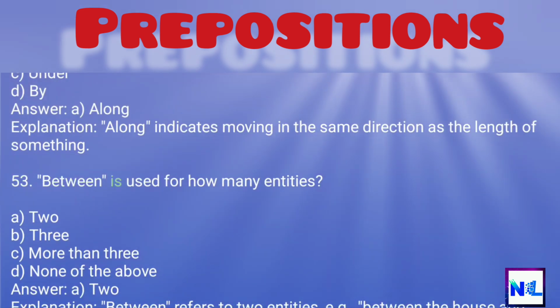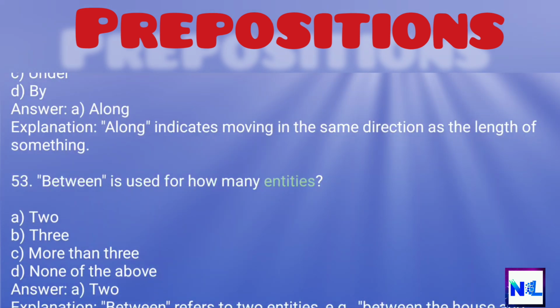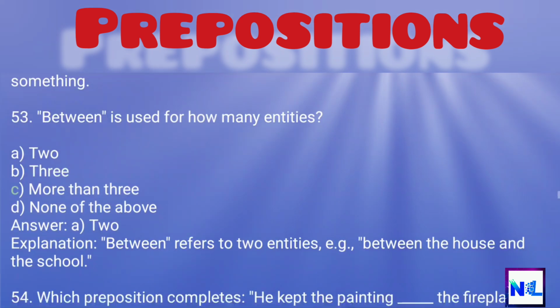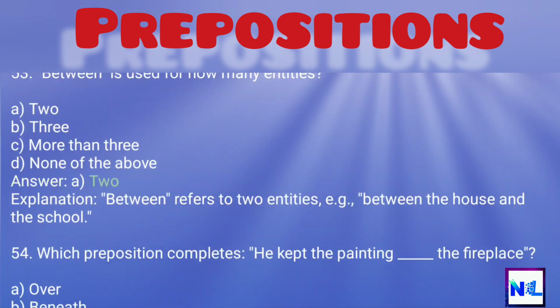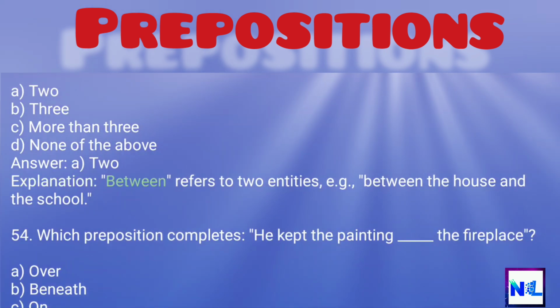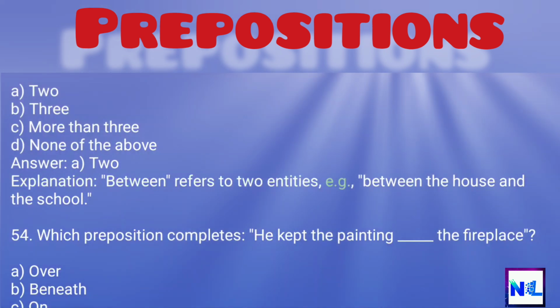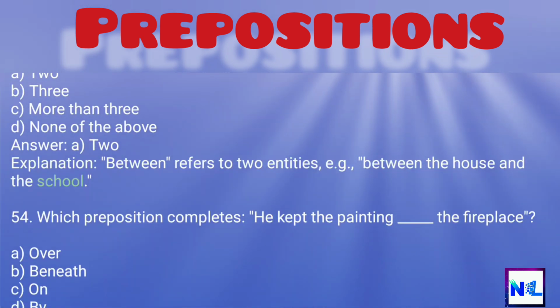53. Between is used for how many entities? A. 2. B. 3. C. More than 3. D. None of the above. Answer: A. 2. Explanation: Between refers to two entities, e.g., between the house and the school.